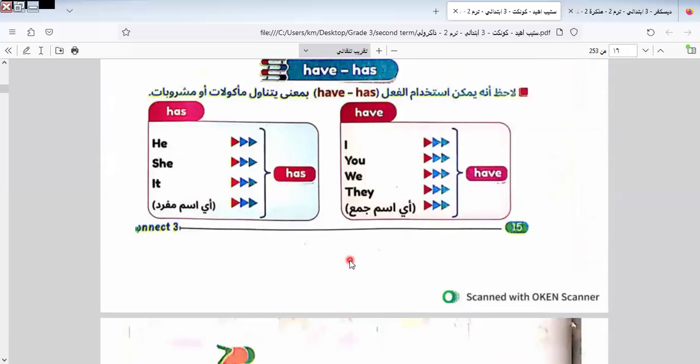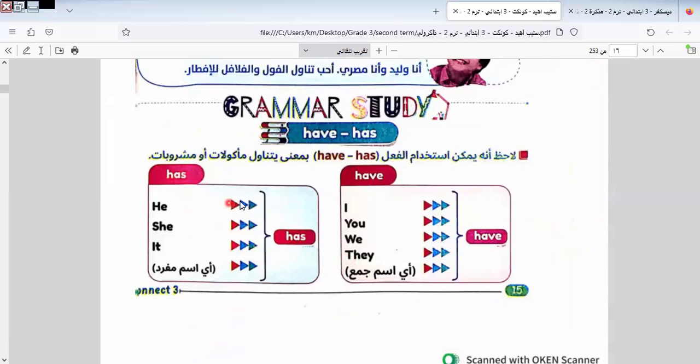And we know have and has express that something belongs to us.